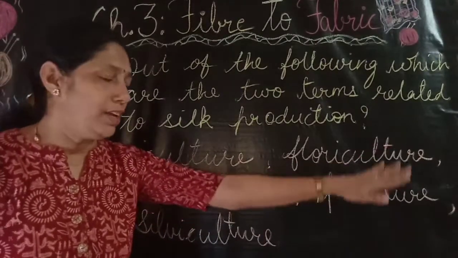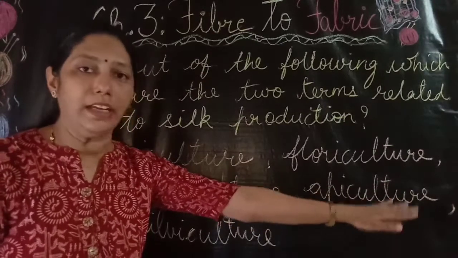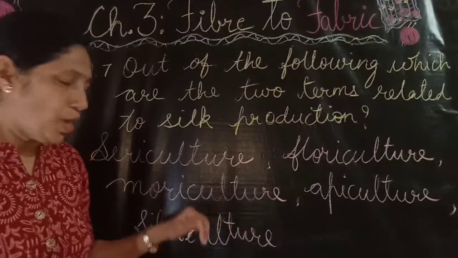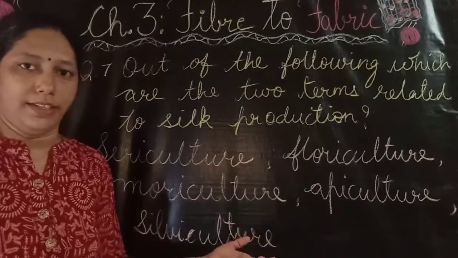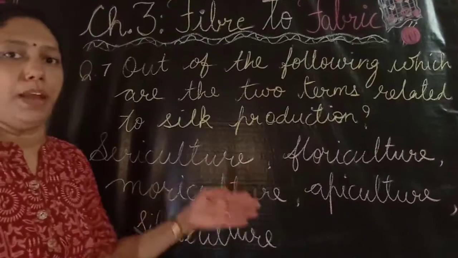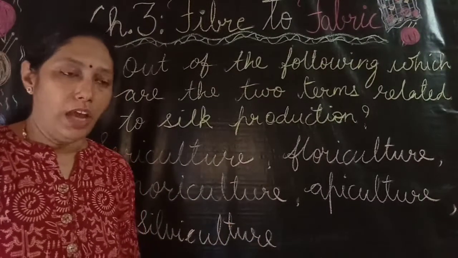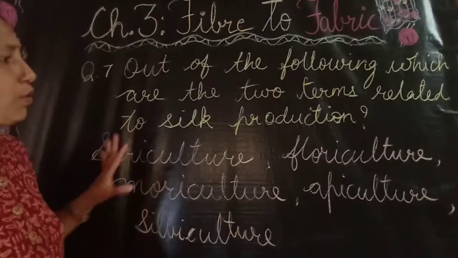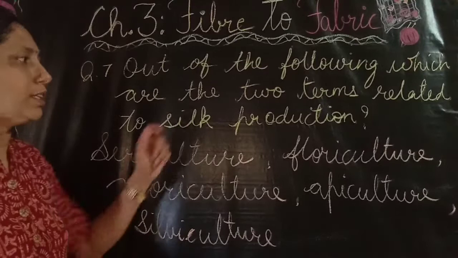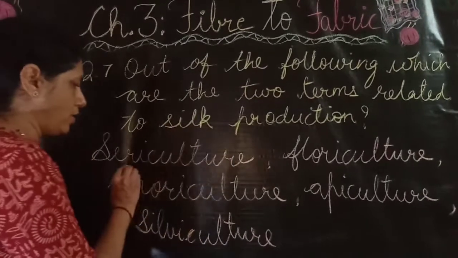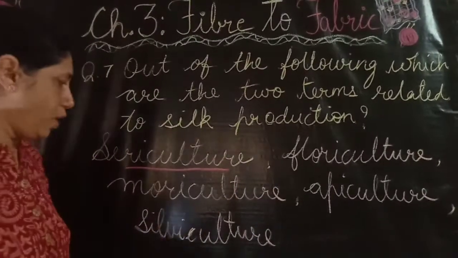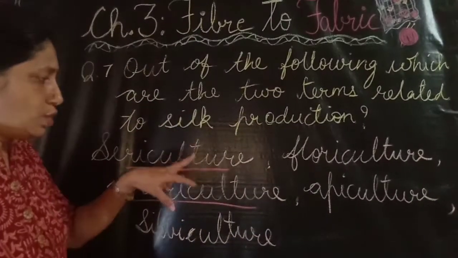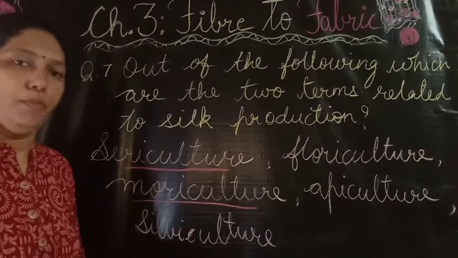Apiculture is rearing of honeybees for getting honey from them. And silviculture is the production of woody plants. Here they are cultivating the plants which yield wood, especially timber, and it is related to the forest. So here we have to find out which two terms are related to silk production. Here sericulture, rearing of silkworms, and moriculture, cultivation of mulberry plants, these two terms are related to silk production.